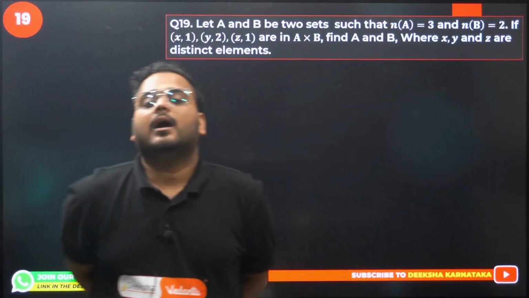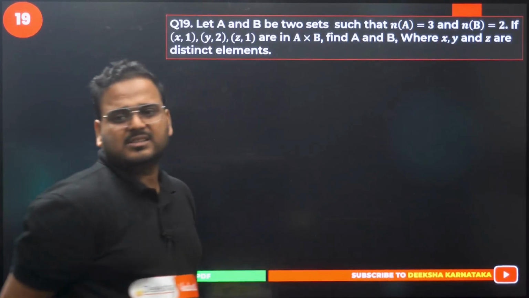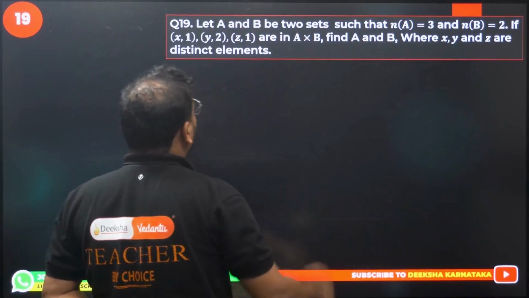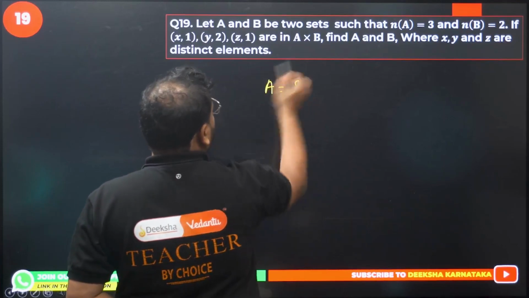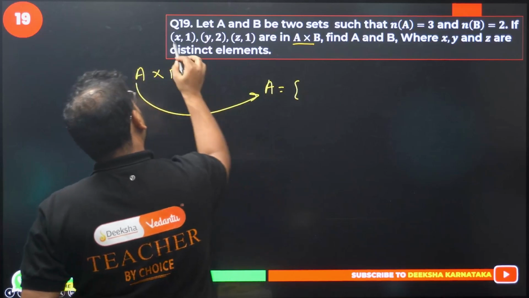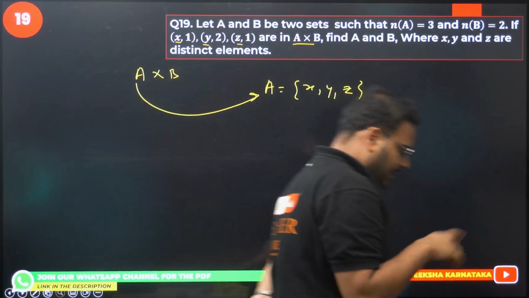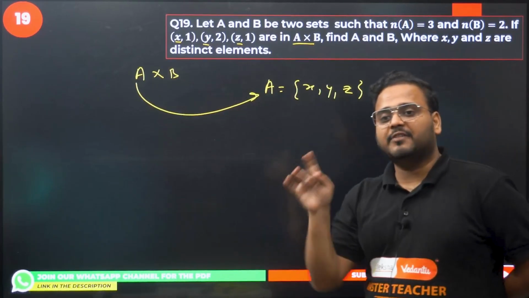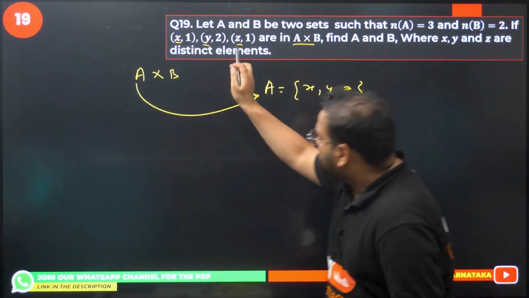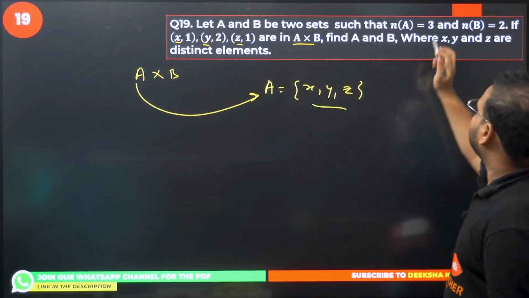Okay, 19 now. Let A and B be 2 sets such that n(A) is 3 and n(B) is 2. What are they asking? They're asking us to find n(A cross B). n(A) is 3, so set A will be X, Y and Z. A cross B means that in the ordered pair, the elements of the set A should come first. I'll repeat: A cross B means the elements of the set A should come first. Hence X, Y, Z, and n(A) is given as 3.